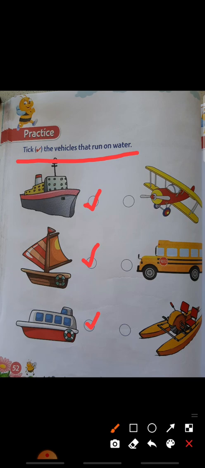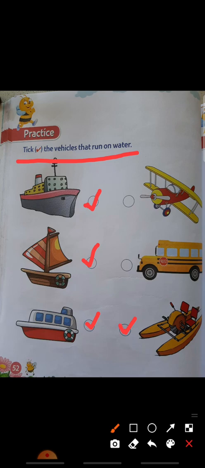Okay. So next, see, a Fidal boat is there. So the Fidal boat we will see on the water. It will run on water. Yes. So the Fidal boat also runs on water. So we will see it in the water.